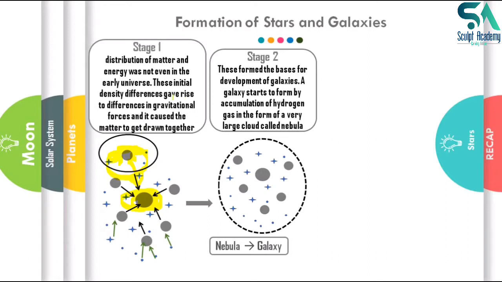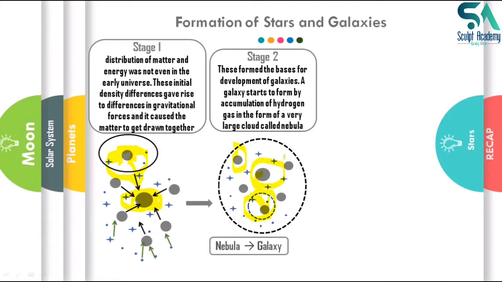How does it form the galaxies? Because all these masses that we are seeing at present will form stars. And how will these stars be formed? Again, you can see there is a local circle there. If you can see, there is a larger body and there are some smaller bodies. This larger body will in turn again attract these smaller bodies nearby it.